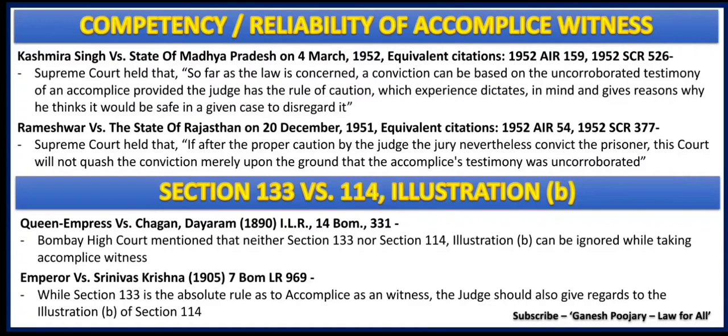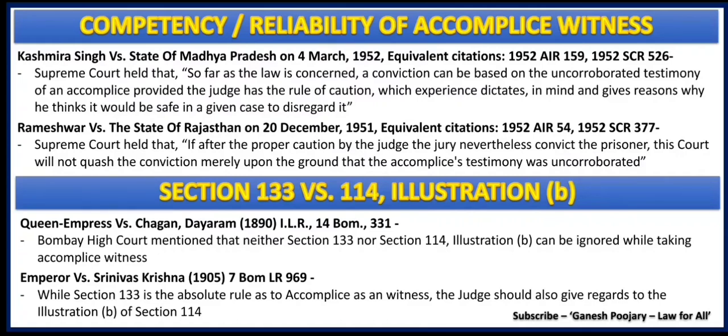Now here an accomplice gives a witness, but the court, before accepting as under section 133, has to put the rule of caution. Where does the rule of caution come from? It comes from section 114 illustration B, where he is not worthy of credit. So both sections need to be taken care of.